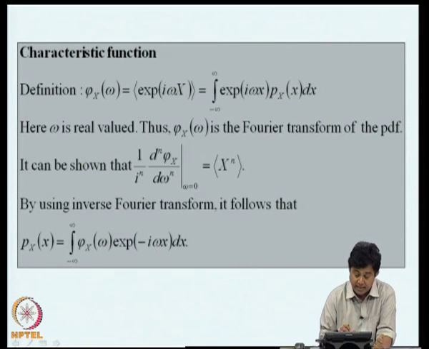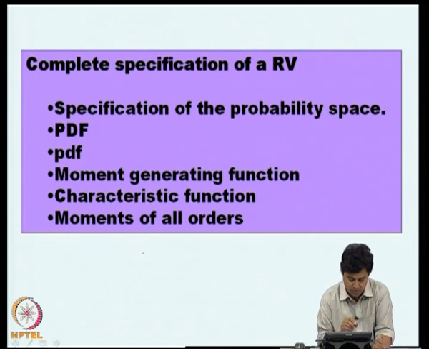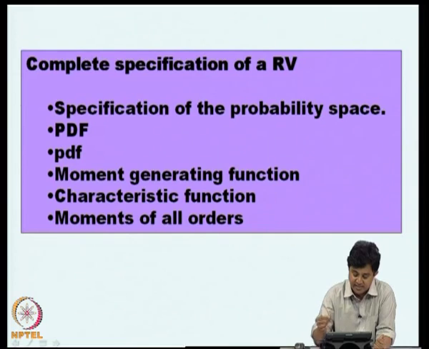That would mean a random variable can be expressed in terms of its characteristic function also, and if you have the characteristic function for a random variable, it also constitutes the complete description of the random variable. So, complete specification of a random variable is through its probability space itself, omega B P, or through the probability distribution function, or the probability density function, or the moment generating function, or the characteristic function. Alternatively, we can specify m n for all orders.